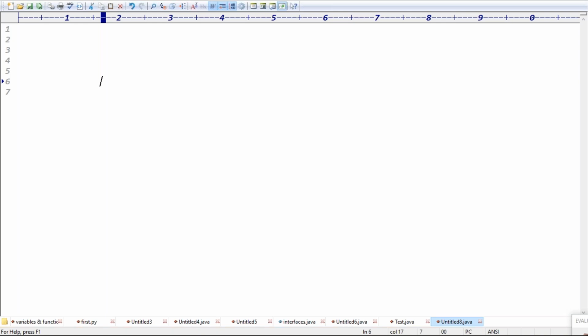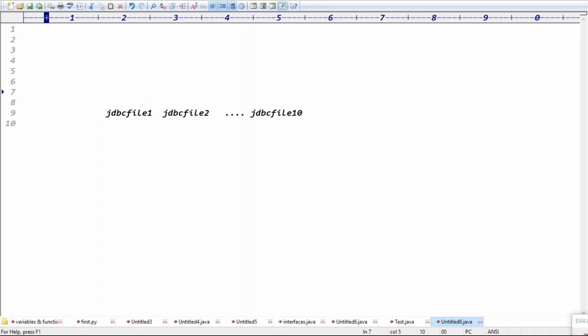Tomorrow, assume my database username is changed, or the password is changed, or the URL pattern or IP address is changed. In that case, what happens, guys? For every modification, opening every file and doing the modification, is that recommended or not? JDBC file 1 is there, JDBC file 2 is there, and JDBC file 3 is there. Like that, 10 files are using the JDBC properties, like username, password, and all, right?